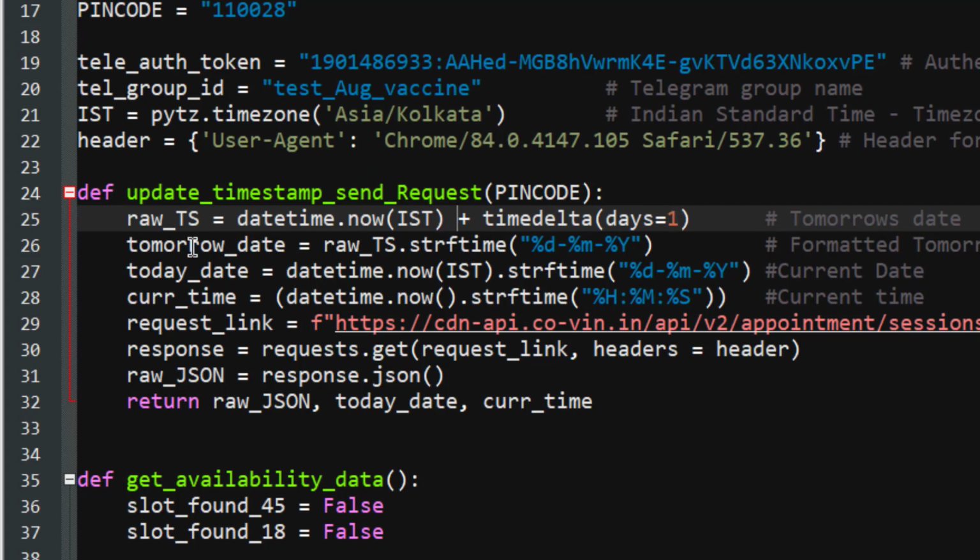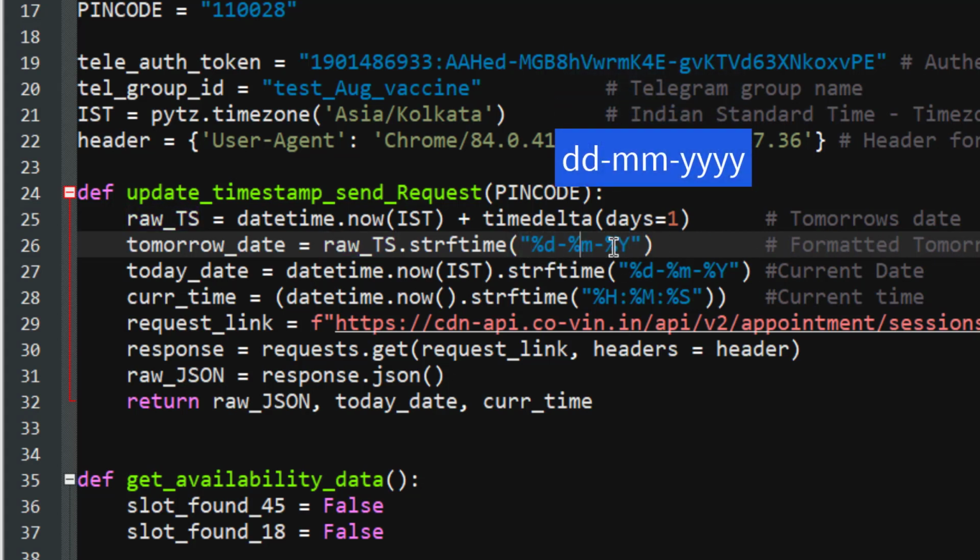Now, in order to format tomorrow's date, I'll create another variable whose name is tomorrow's date. It will format the timestamp stored in raw TS into day, month, and year, DD, MM, and YY. Alright, this is the format that is required at the CoWIN portal. That's why I have converted it into this format using strftime.